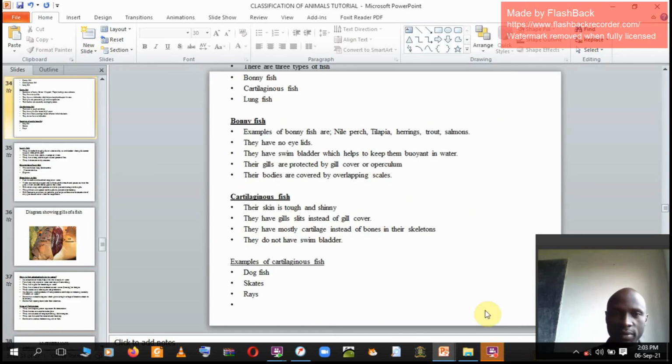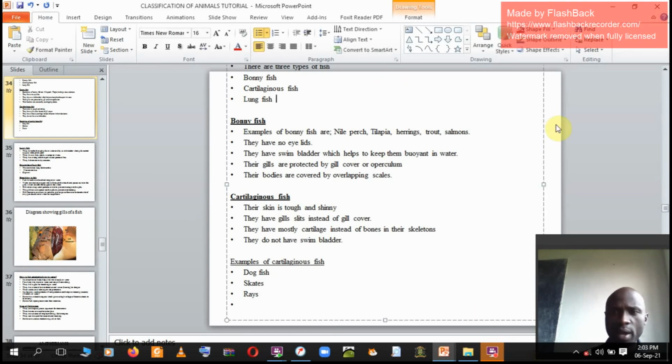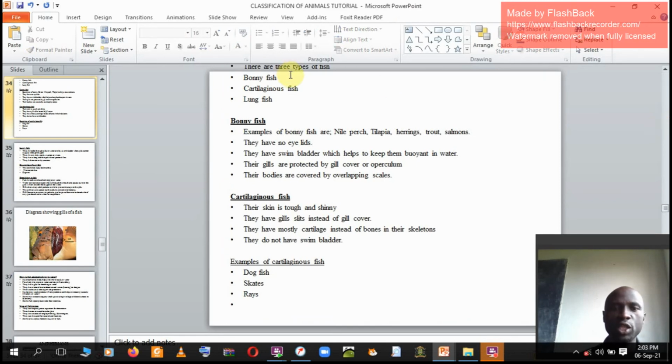Those are parts. Then here we have types of fish, whereby we have bony fish, we have cartilaginous fish, we have lungfish. These are three types of fish. We start with bony fish. Examples of bony fish are Nile perch, tilapia. I think we are using tilapia because there are many. In a country like Uganda, we have herrings, trout, salmons. Those are examples of bony fish.